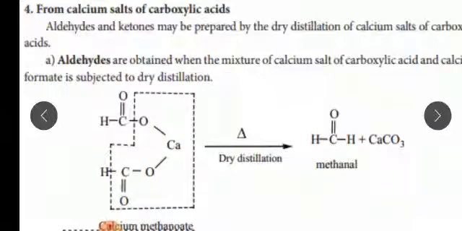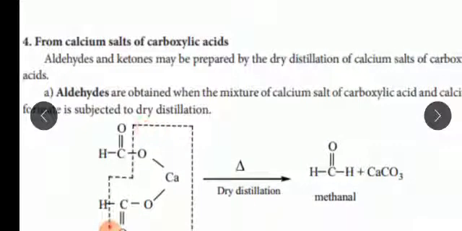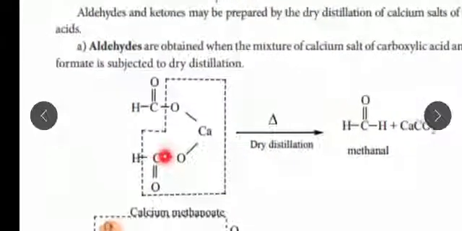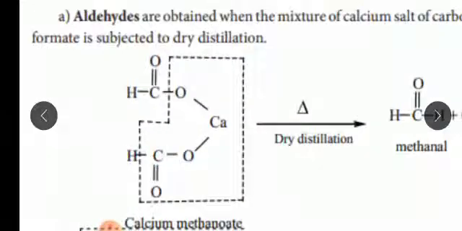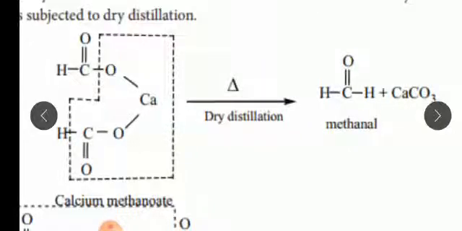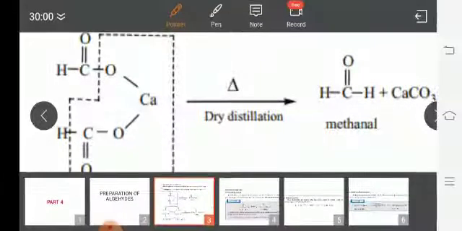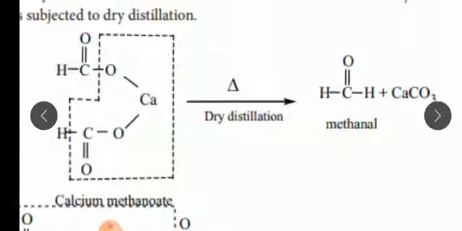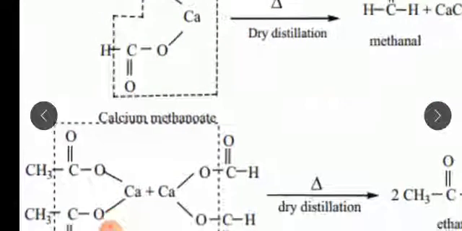See here, the calcium is released as CaCO3. The remaining compound is CHO, and here H. So totally HCHO, methanal, and the byproduct is CaCO3. This is one method for preparing an aldehyde. This is formaldehyde.